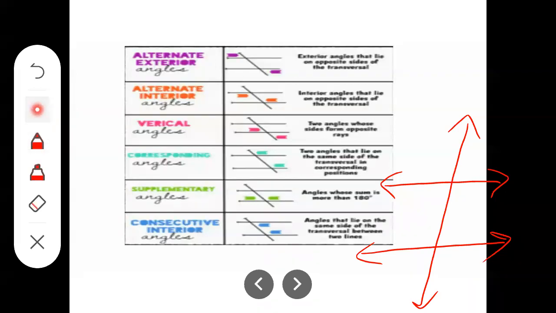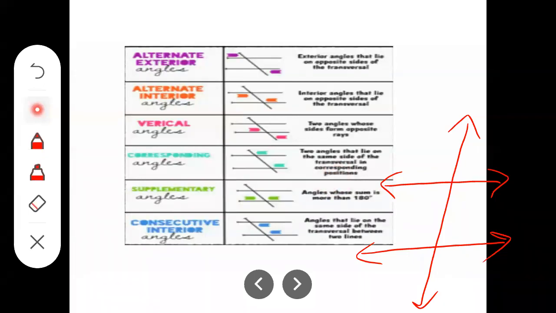Now the another type of angle formed here is corresponding angles. Now which are the corresponding angles? Two angles that lie on the same side of the transversal in corresponding position.